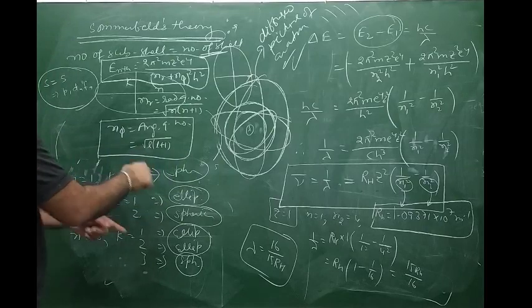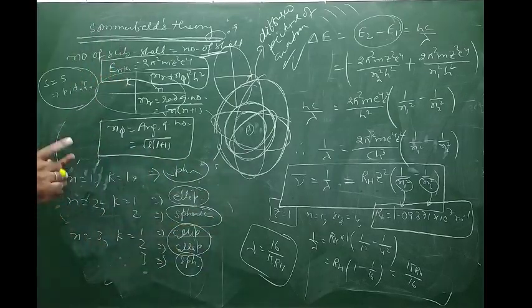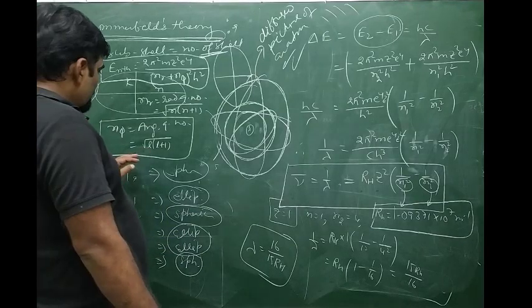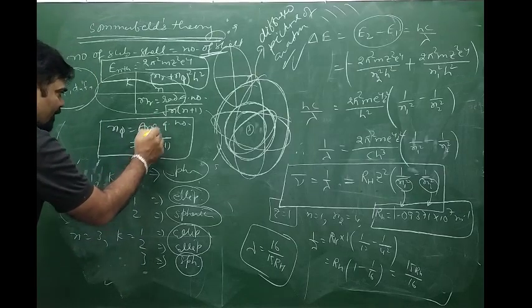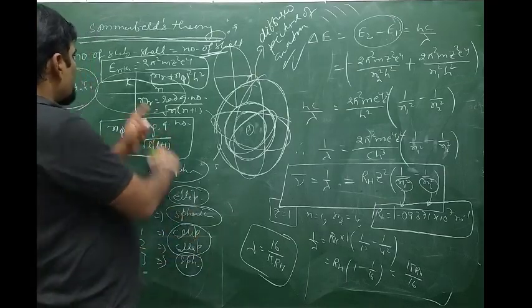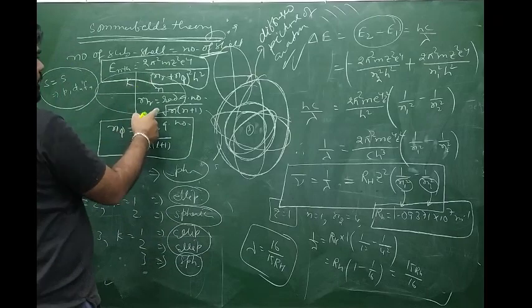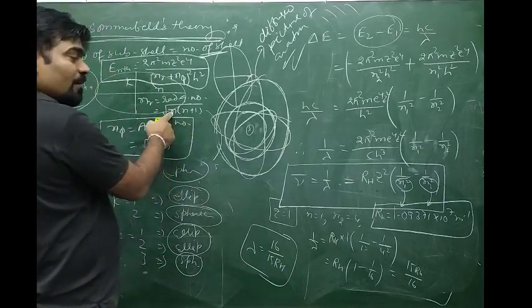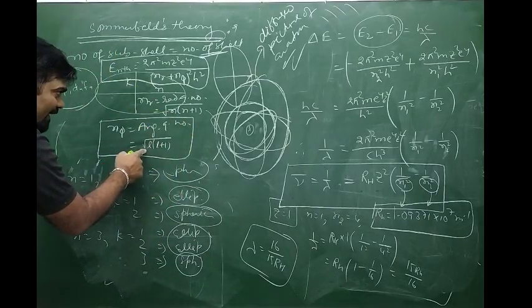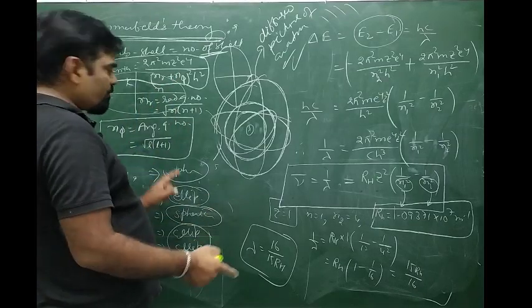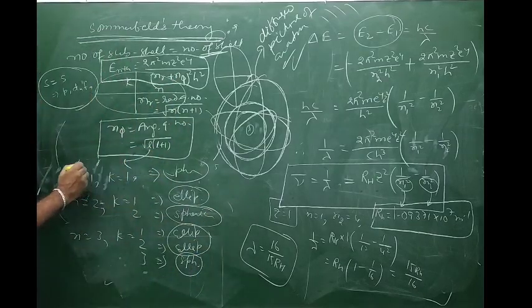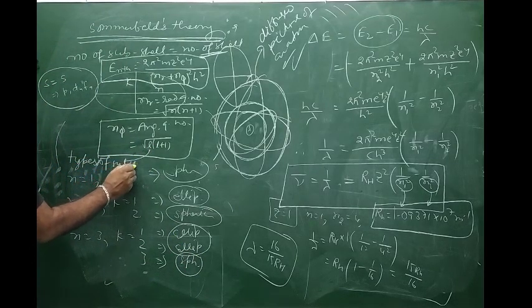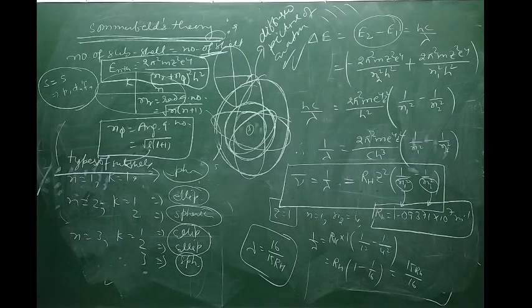It was the basis of arriving at angular momentum, that is quantum momentum for a subshell or orbital, because a subshell consists of orbitals. Later on we will discuss the orbital concept. So n phi is the angular quantum number, equal to root over L into L plus 1. Nr is the radial quantum number whose value is root over n into n plus 1. N is the number of shell. L is called the azimuthal quantum number, and L represents the types of subshell.